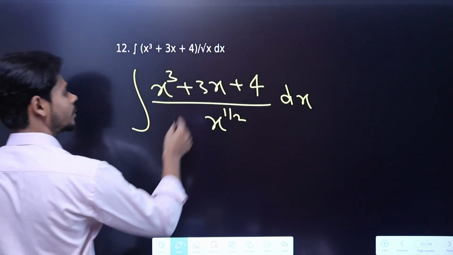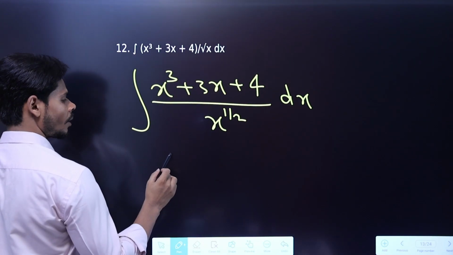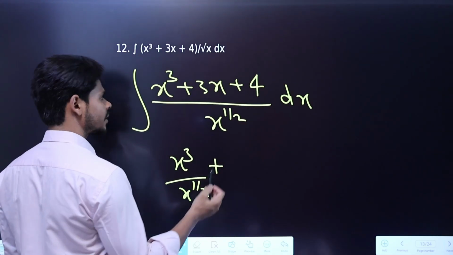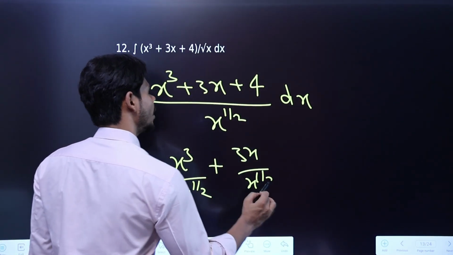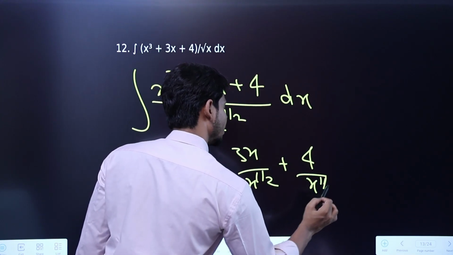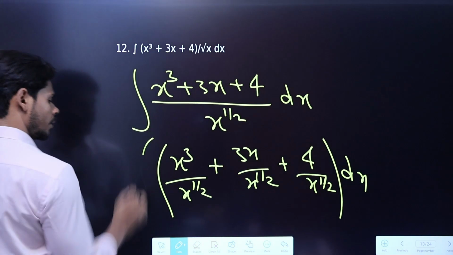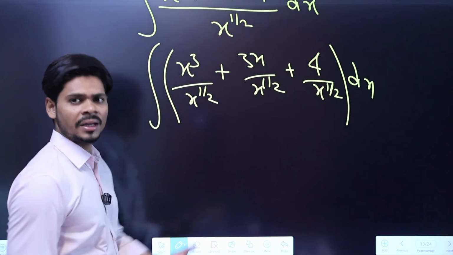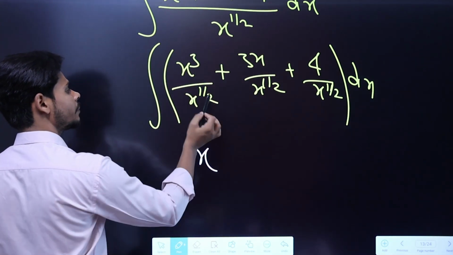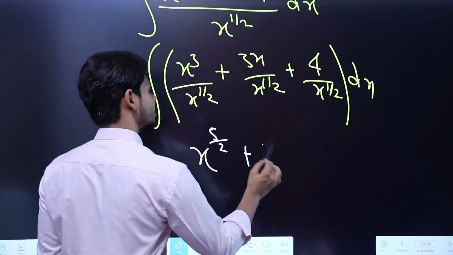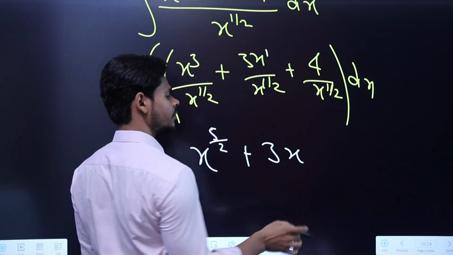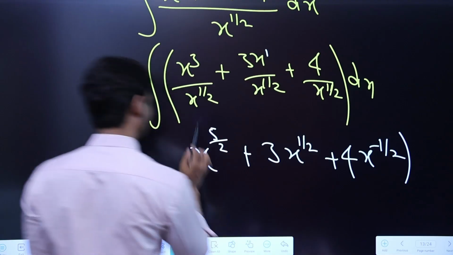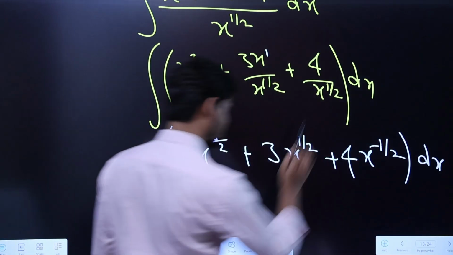So just send it in the denominator of each term. So it will look like x cube divided by x raised to power 1 by 2, then 3x divided by x raised to power 1 by 2, and then 4 divided by x raised to power 1 by 2. Now you can use over here the simple concept of exponents and powers. It means the bases are same and they are in division, just subtract the powers. So x raised to power 3 minus 1 by 2, which will be 5 by 2, then plus 3 x raised to power 1 minus 1 by 2, so it will be 1 by 2, then plus 4. So just send it in the numerator, it will look like this, and now we can easily find the integral of this term. Till now we just simplified, right?